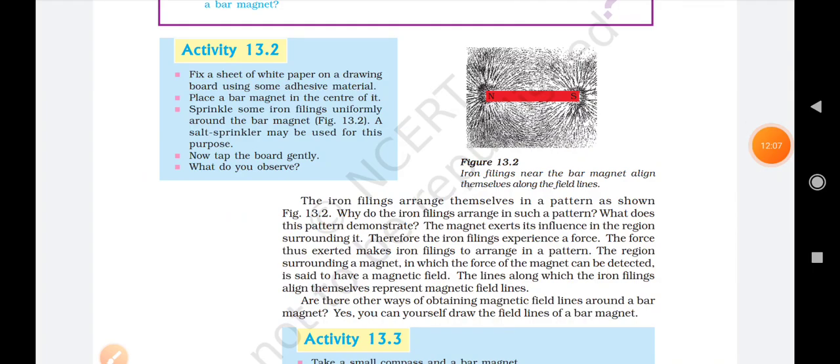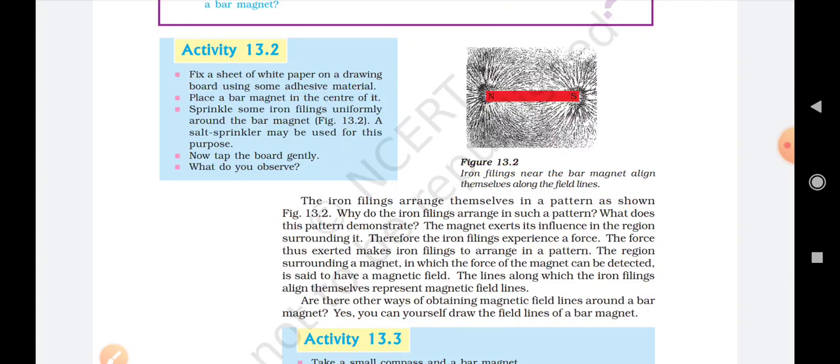Now you see, students, the direction of the magnetic field is represented by magnetic lines of force. The magnetic lines of force can be drawn with the help of a magnetic needle. The direction of the magnetic needle helps in giving the path, and that path is the magnetic line of force, and it always moves from north to south.